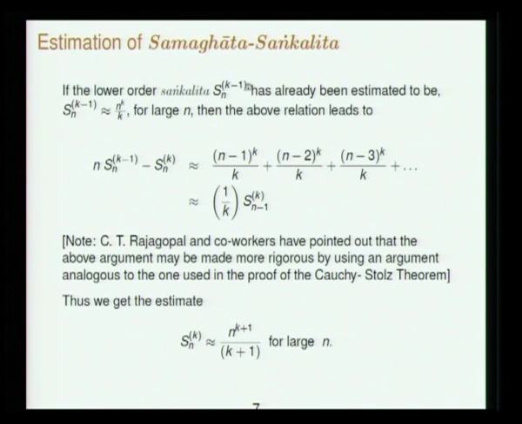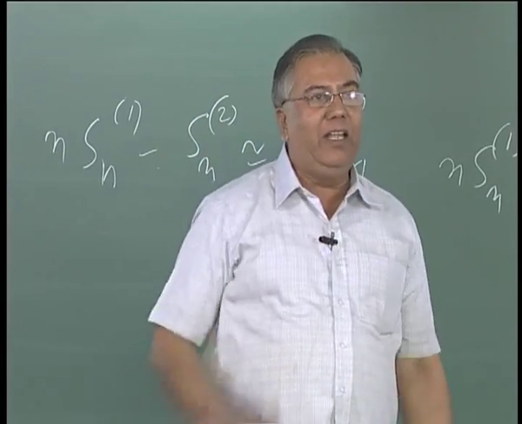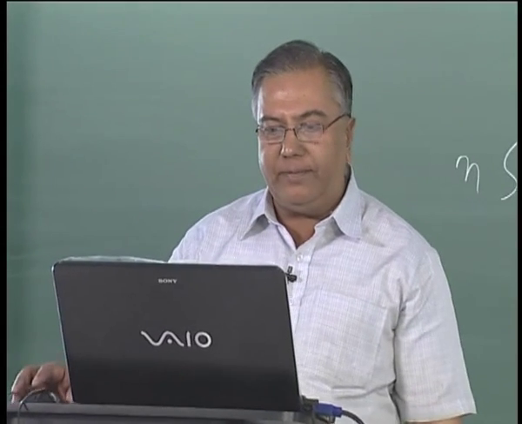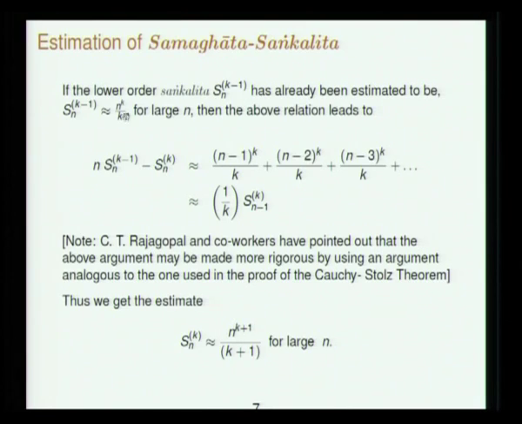Now that is how a mathematical induction argument works. First you write down a relation, then assume something for n and then show it for n plus 1, and then you have shown it for all n if you have already shown it for n equal to 1. So assume that the k minus 1th order Samaghata Sankalita has already been estimated and it goes like n to the power k by k.